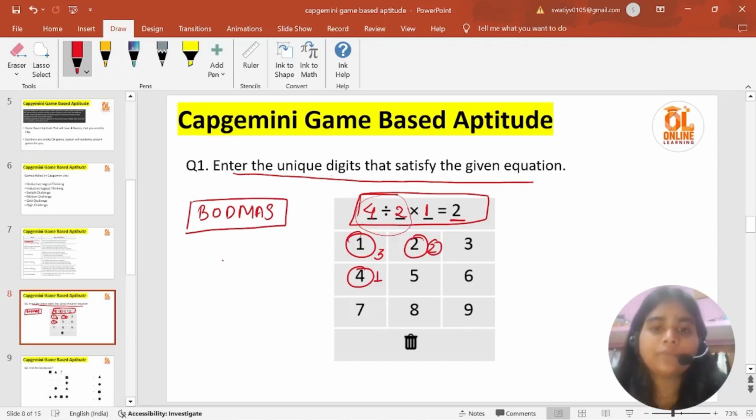One more thing I would like to tell you is that you can choose only unique digits. I cannot choose a number twice, like 4 divided by 4 multiplied by 2, because 4 comes twice.